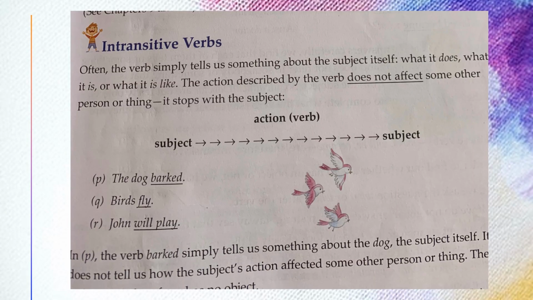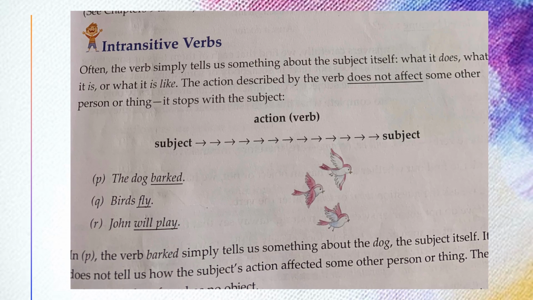Now come to the textbook part. Please take your textbooks in your hand, and we have to write the textbook's definition in our notebook. So intransitive, often the verb is something about the subject itself. Now see the difference.